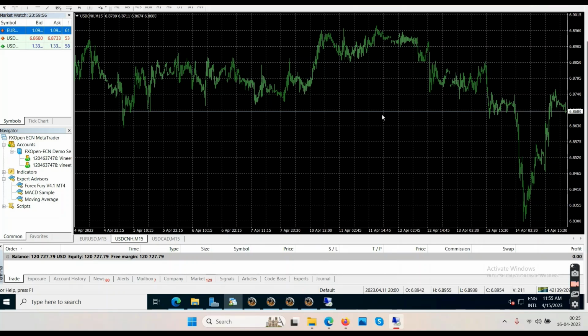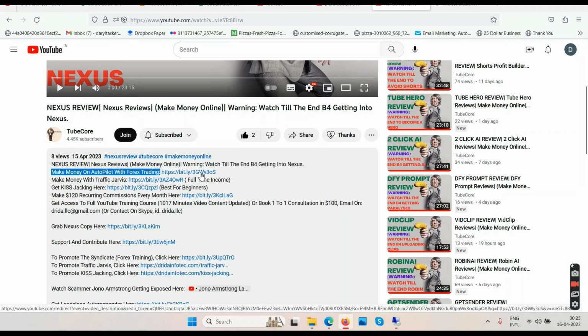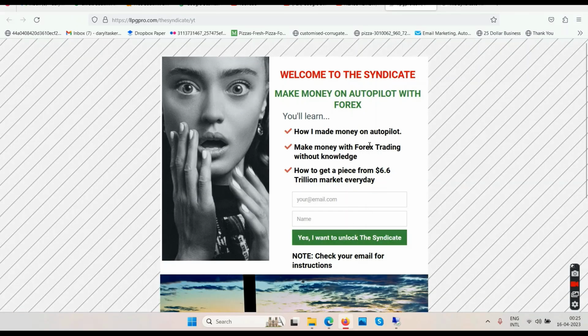Now we will not be doing any of this manually, because we will be using software, and that software will be doing all this buying and selling automatically on our behalf, and we will just be making profits. So again, come below and click on the first link here, then come to this page, enter your name, enter your email address, then click on unlock the syndicate, go back to your email, and verify the email. Once you have verified your email, you will be taken to the main page of the syndicate. There are two videos on the main sales page of the syndicate, option 1 and option 2. Watch those two videos till the end to understand what this method is all about.